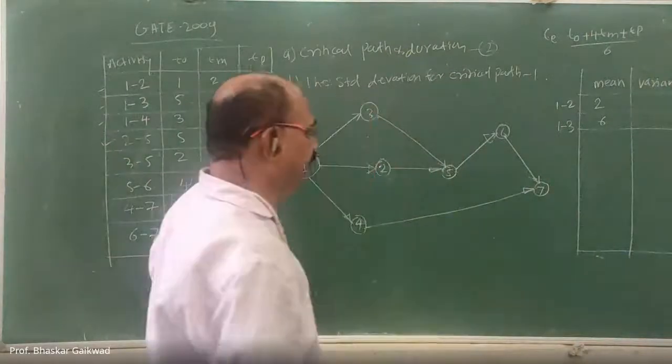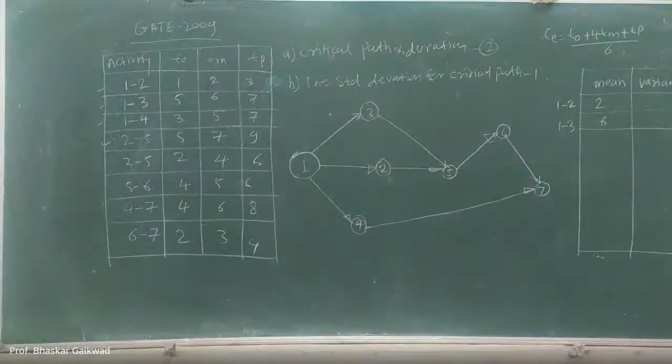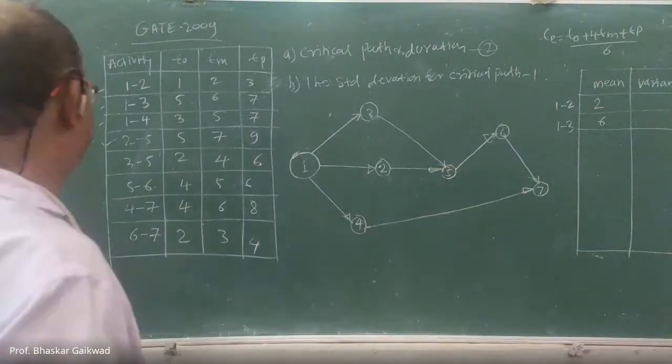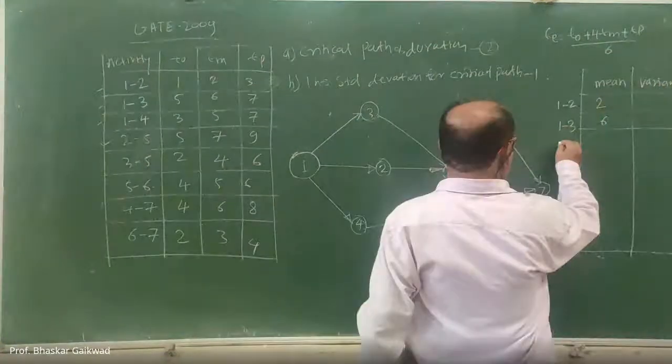Am I correct? Yes, sir. Okay. Now you tell me the next calculation, 1 to 4.